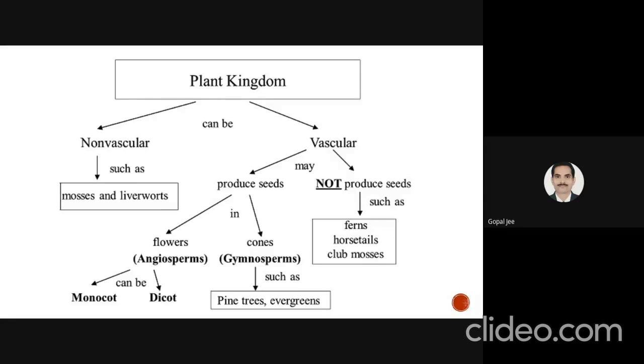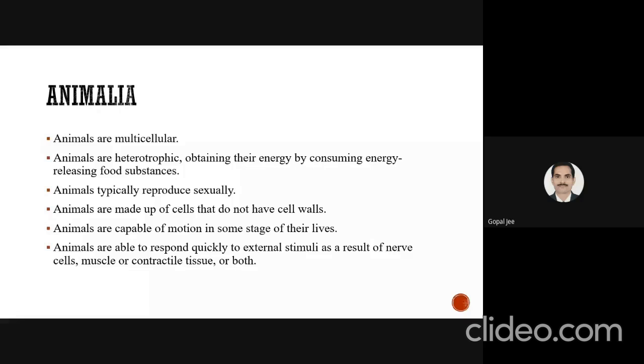Then the kingdom Animalia. Animals are multicellular heterotrophic organisms that obtain their energy by consuming energy released from food substances. Animals typically reproduce sexually. Animals are made up of cells that do not have cell walls. Animals are capable of motion in some stages of their lives, and are able to respond quickly to external stimuli as a result of nerve cells, muscle, or contractile tissue, or both. External stimuli can be any factor which can stimulate the organism.